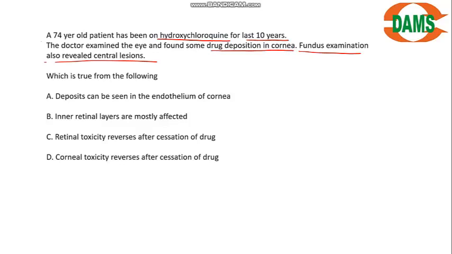Which of the following is true? That was the question. So let us see some points regarding some systemic drugs in which chloroquine will also be there. Then I will come back to this question.